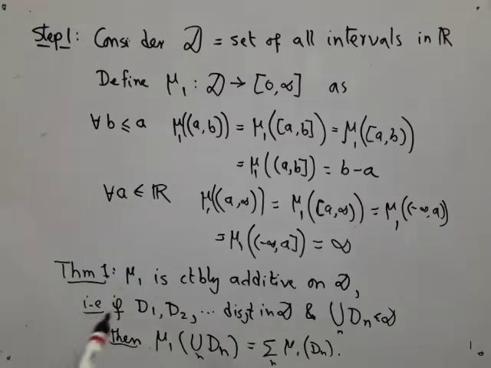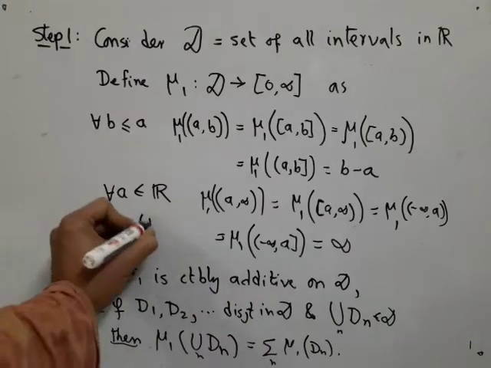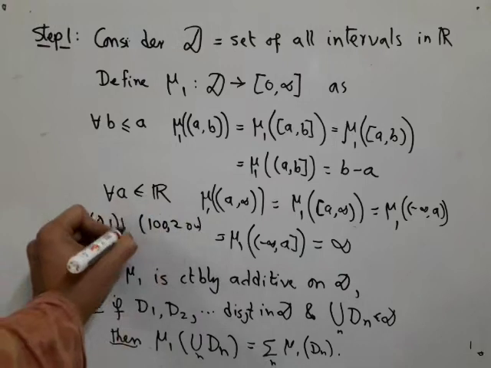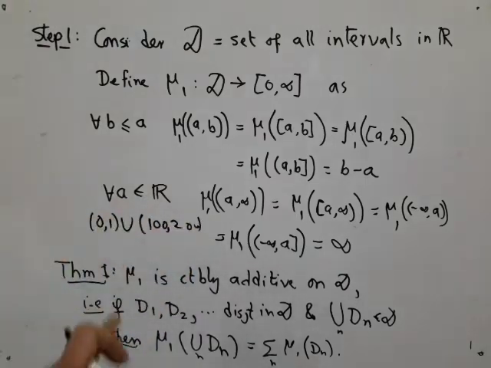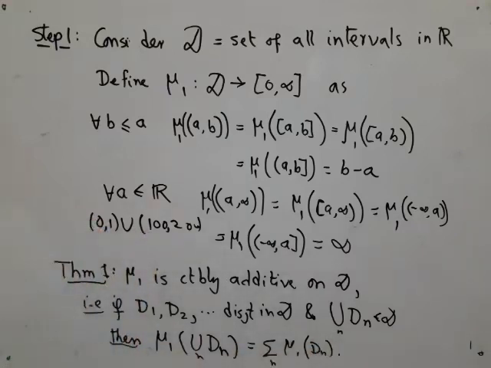That is, if D1, D2, etc. are disjoint and the union is in script D, then this result will hold. Earlier we did not have to put this condition when we worked with the sigma algebra because it was guaranteed, but now that's not guaranteed. For example, if I take my countable collection D1 to be [0, 1] and D2 to be [100, 200], then of course this union is not an interval. So in order for this to be in script D, the sets must be all side by side. Then this result will hold.